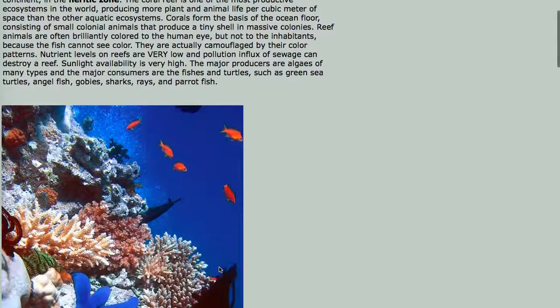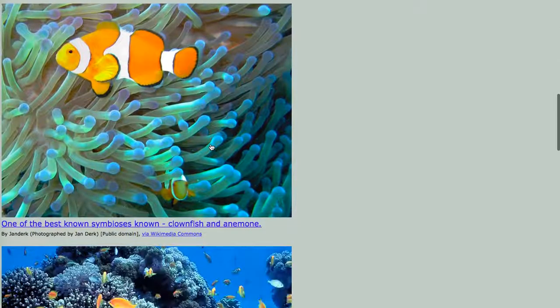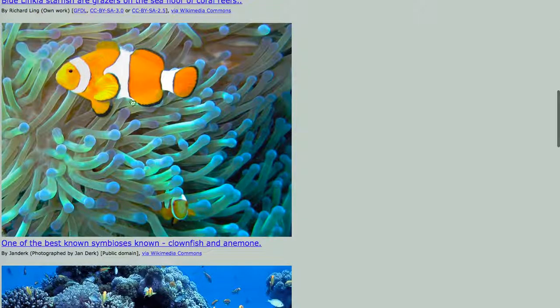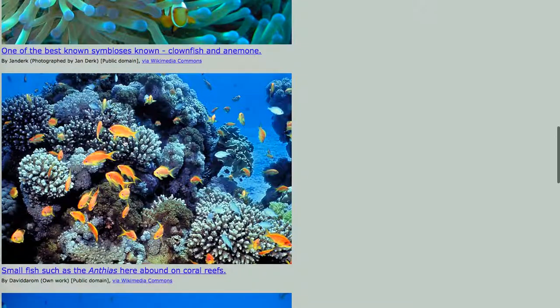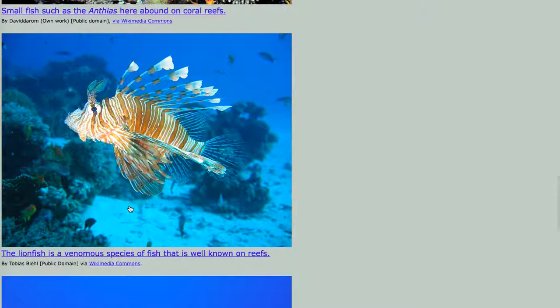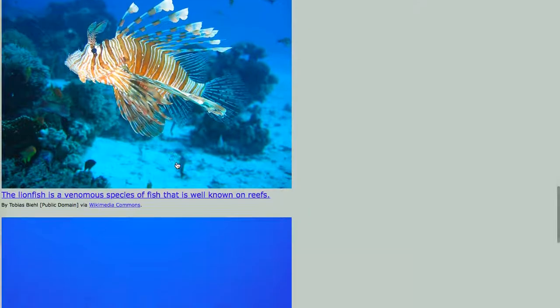Coral reef grows in water that's at least 70 degrees Fahrenheit. It is the most productive ecosystem in the world. You have a really rich growth of coral and invertebrates like starfish, along with many different kinds of fish like these anthias. The famous clownfish and anemone associations are there. This is a really high population density of anthias over a stony coral region. That's a lionfish, which is actually an invasive species on the Atlantic coast right now.